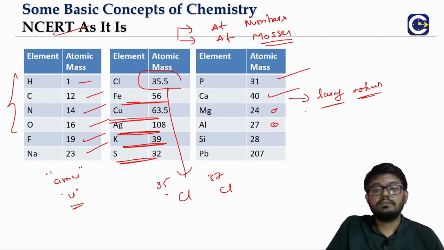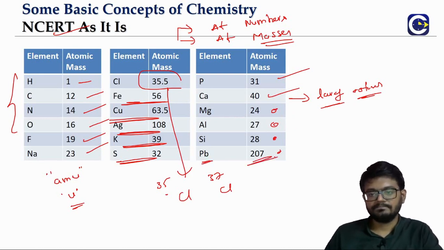Aluminum 27. Then we have silicon. Silicon is 28. Then Pb is the lead. Lead is 207.